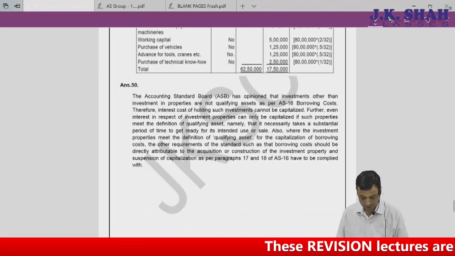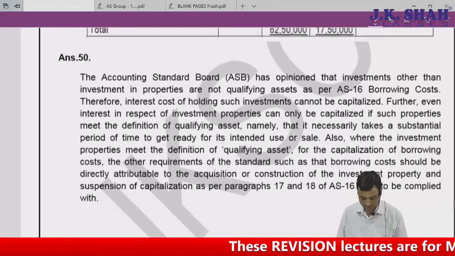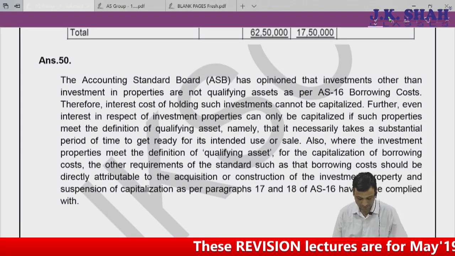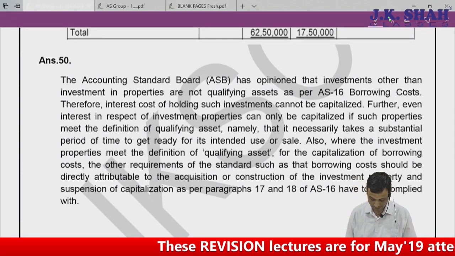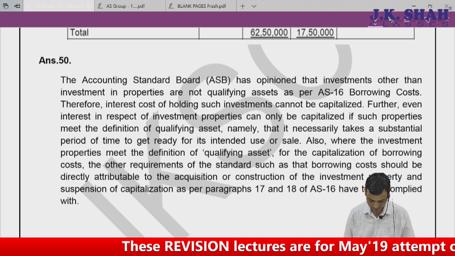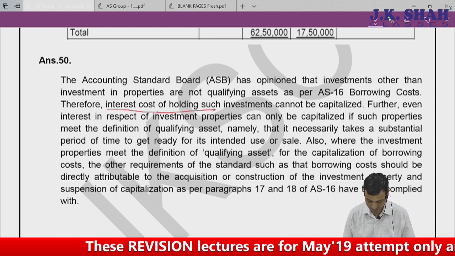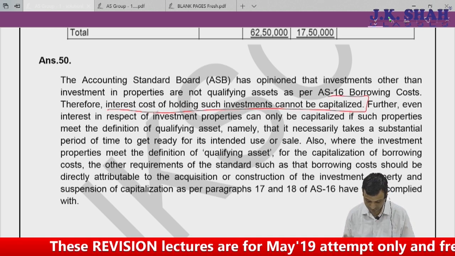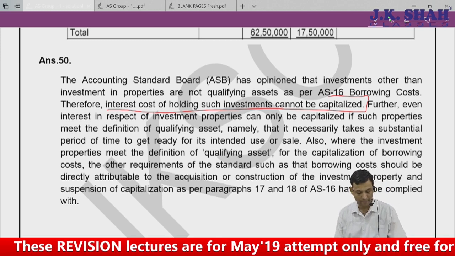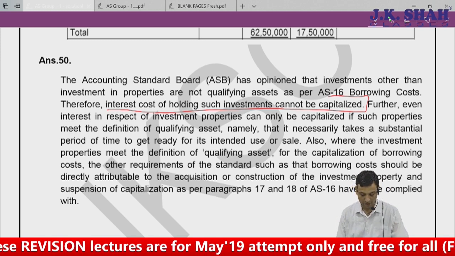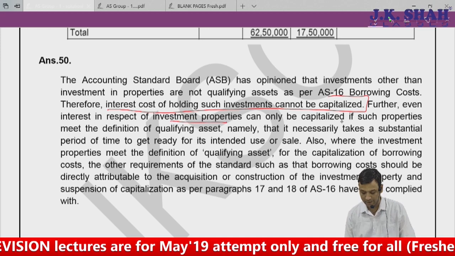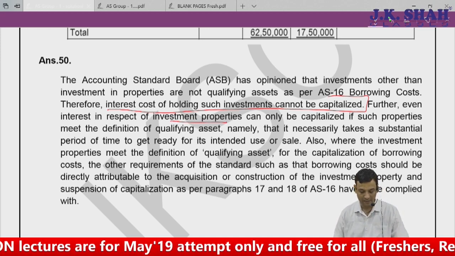This is what our solution also says. It cannot be capitalized. And of course, for investment properties, it can be capitalized if the properties are qualifying assets.